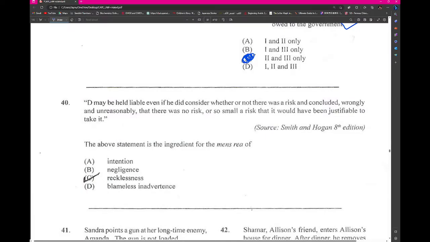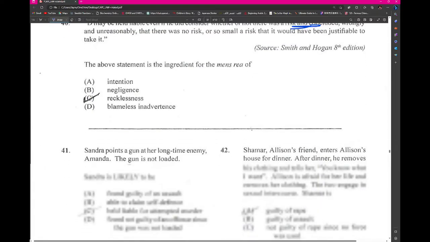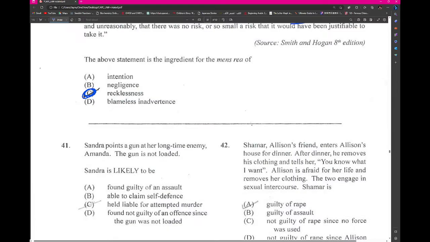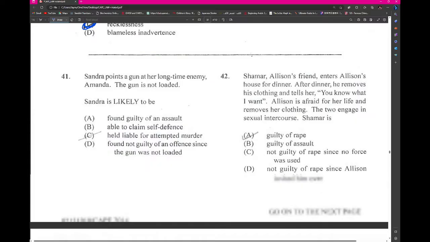Here we have a statement. D may be held liable even if he did not consider whether or not there was a risk. This would be risk taking. This would be recklessness. Sandra puts a gun to her longtime partner. She would be held liable for attempted murder. Shamar is guilty of rape.